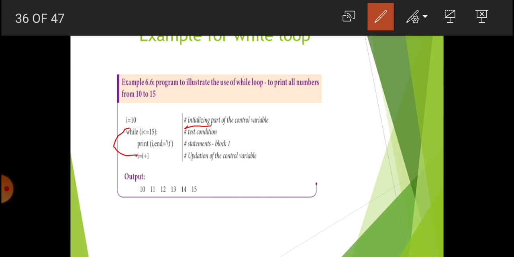Like this, the process is repeated until the value of I is 16. Once the value of I is 16, it exits from the loop and shows all the output like this. So what is the output you can get? 10, 11, 12, 13, 14, 15. If you are not giving the parameter end equal to slash t, then the next number is printed directly, that is 10, 11, 12, 13. There is no empty space between these numbers. If you want to leave an empty space between these numbers, then we can use slash t. Slash t is used to specify the tab space.